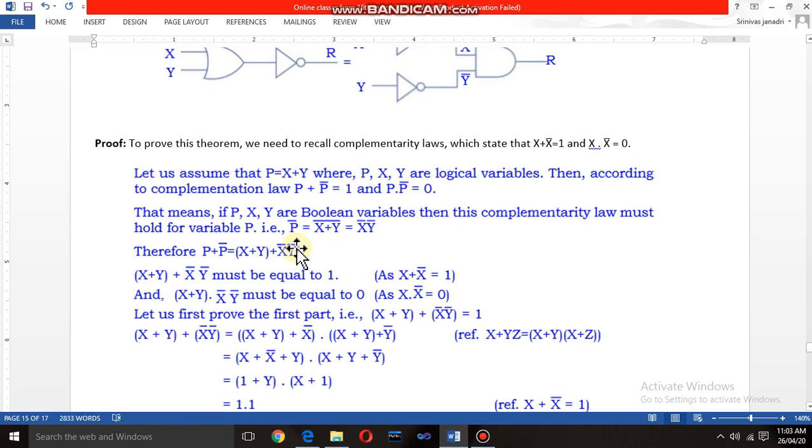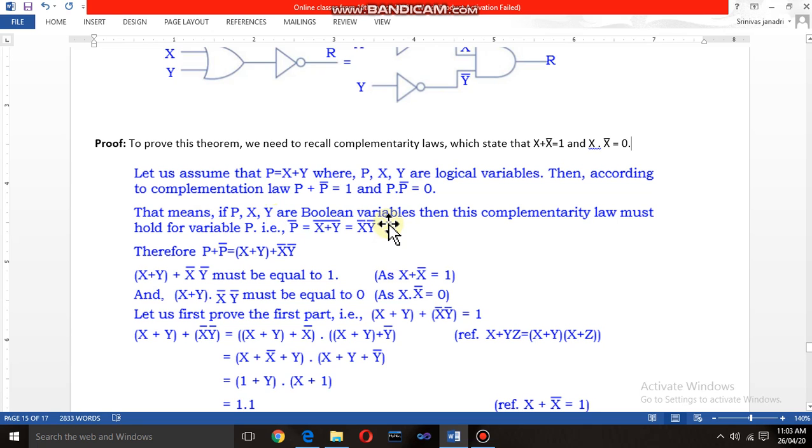Then according to the complementation laws, a variable ORed with its own complement will give you 1, and a variable multiplied with its own complement will give you 0. That is p plus p complement is equal to 1 and p into p complement is equal to 0. These are the complementation laws, where p is nothing but x plus y. You have to remember this.